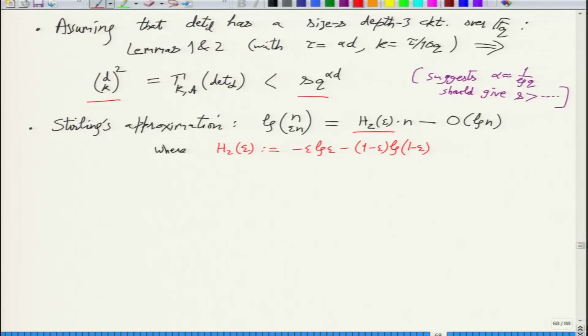Okay. So depending on epsilon, if you take epsilon to be too high, like 1, then you don't get anything. And if you take epsilon to be very small, like 0 or close to 0, then again you are in trouble. But if you take epsilon to be somewhere in the middle, like half, that gives you the most mileage. That takes you to 2 raised to n. And there is this error term of log n, which we can ignore, because the main term is n.